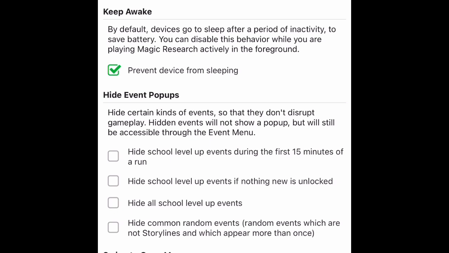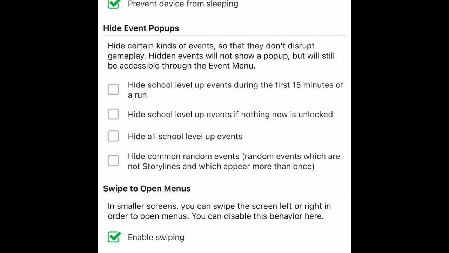Bottom menu. Heading. In smaller screens, there is a menu at the bottom to quickly switch between screens. You can customize the menu in this section. If you are left-handed, you can swap the position of the cast spell button to be able to use it more easily. If you prefer to have the extra screen space instead, you can also disable this menu here. Now that's some accessibility and optimization built into this app, man. Whoever worked on this, man, kudos to you. You did your research.